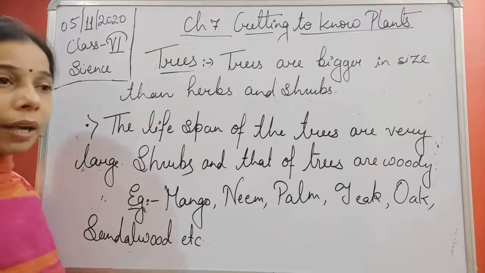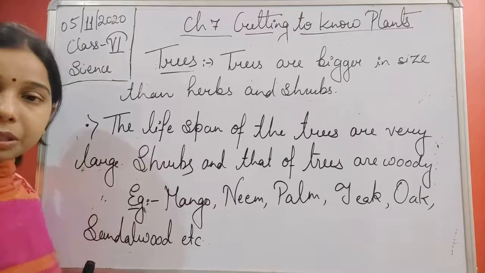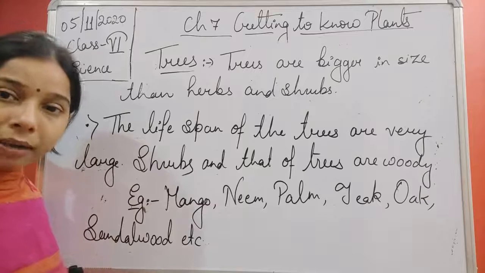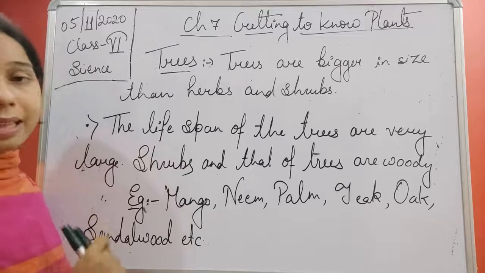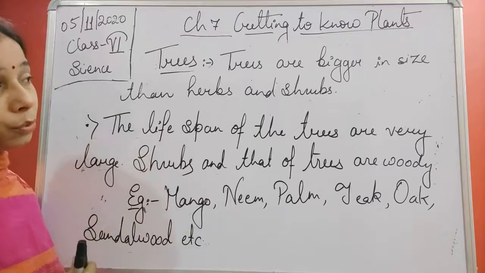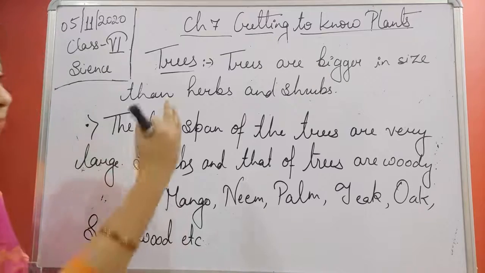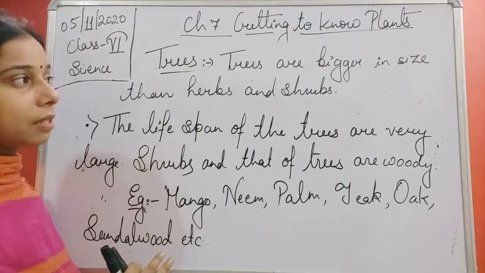Let me remind you again. If we compare the size in all three, you will find that the herbs are the smallest, very small in size. Then the shrub is medium in size, in between the herbs and the trees. Trees are bigger in size, the biggest.